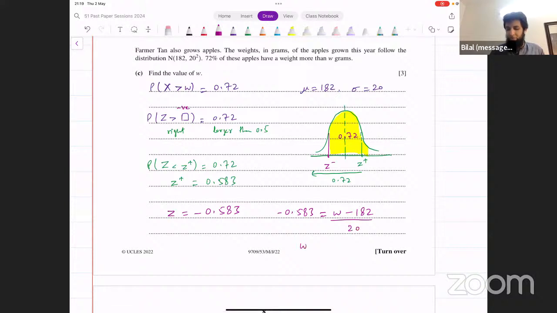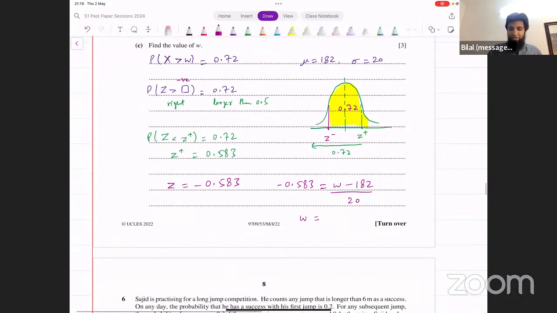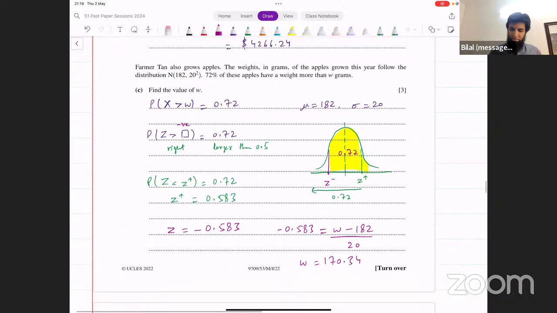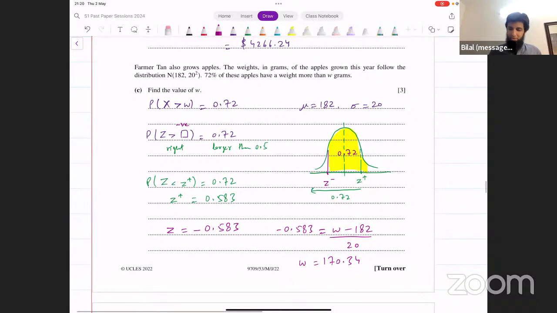And that is going to give you the value for W. You can see what that turns out to be. 20 into 0.583, and that's negative. So 182 minus that number gives me 170.34. Yeah, so that's the value W that we get, 170.34. That's what we were looking for.